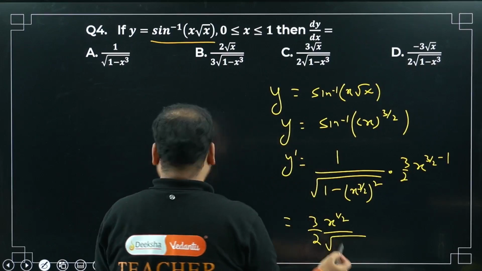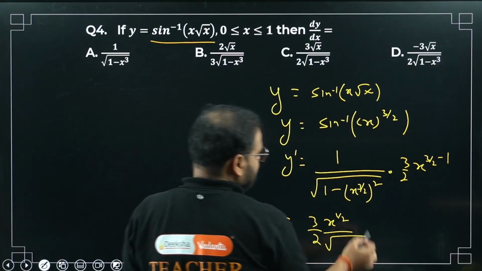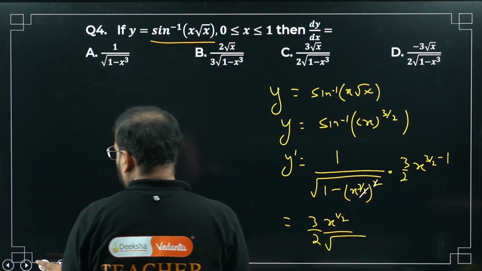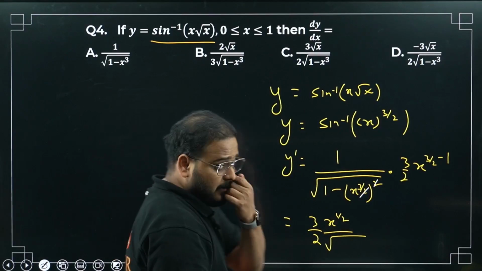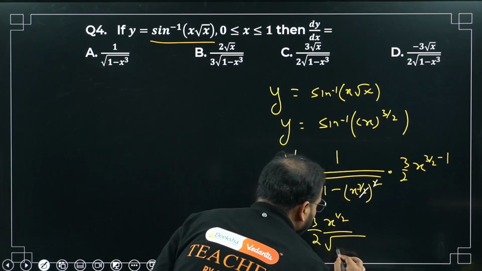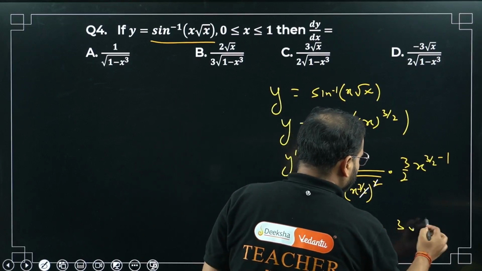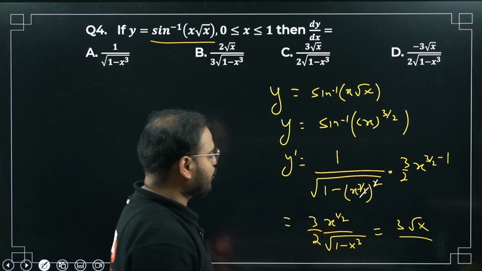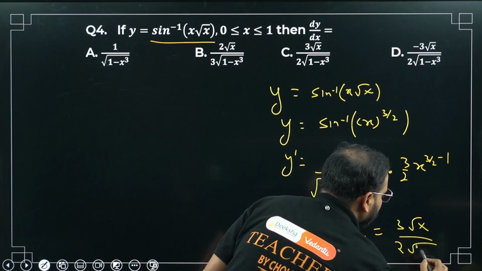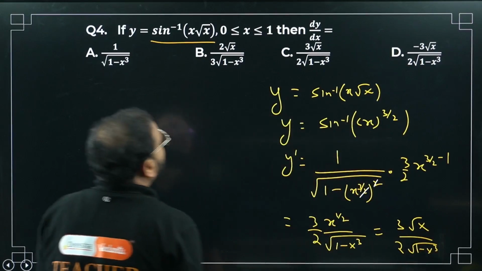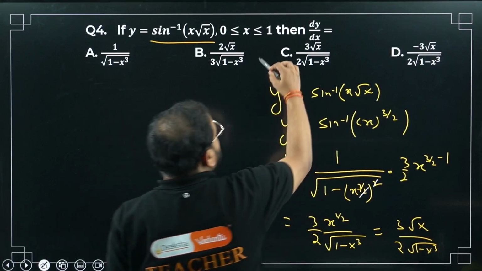For this, I can cancel this 2 and 2. Power rule, power to power gets multiplied. So 2 and 2 is cancelled, 1 minus x cube. What's my final answer? Please check here. 3 root x. Power 1 by 2 means what? Root x. 2, 1 minus x cube. Option number C.